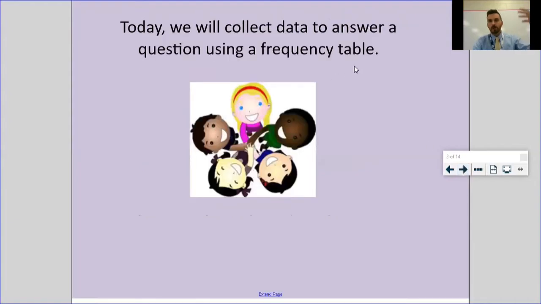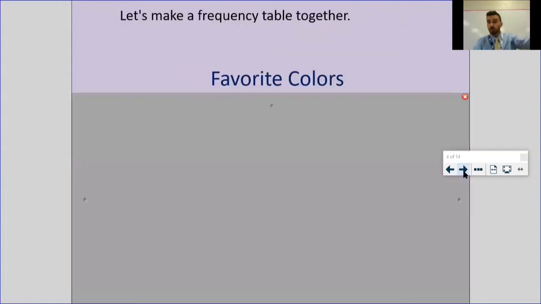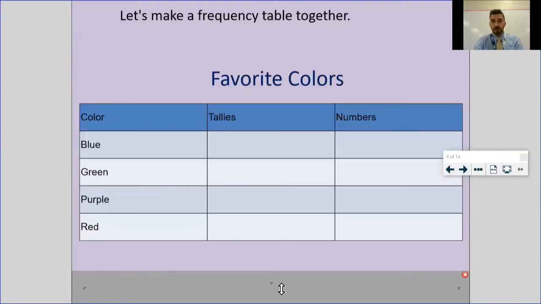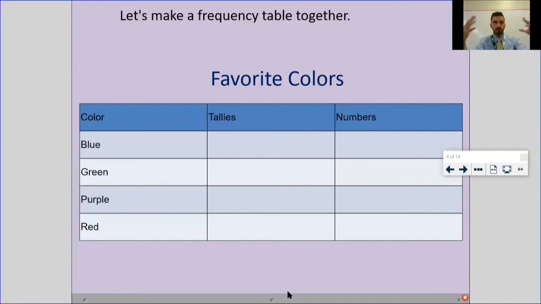So this is where in class we're going to look at this question. We're going to ask the class our favorite colors. And we're just going to give them choices because you could go all over the place, but with such a small class size, they're just going to have to pick one of these. So if we're asking favorite colors, would that be numerical data or categorical data? That would be categorical data because, again, I'm answering with words here.